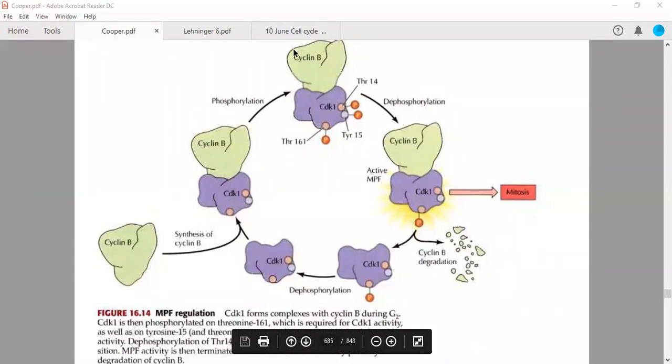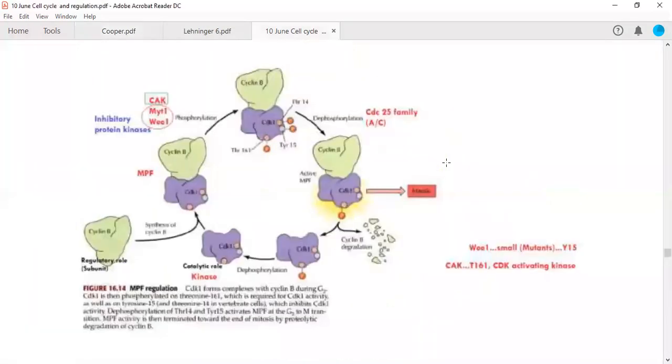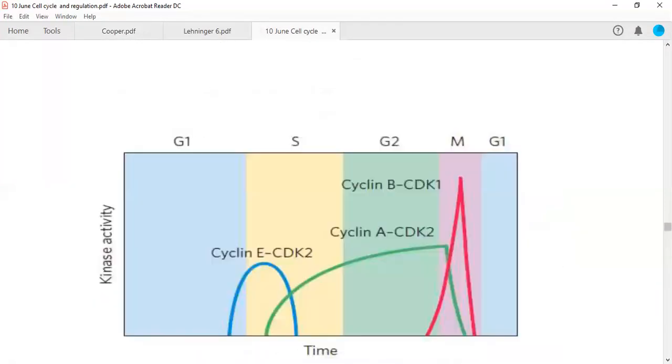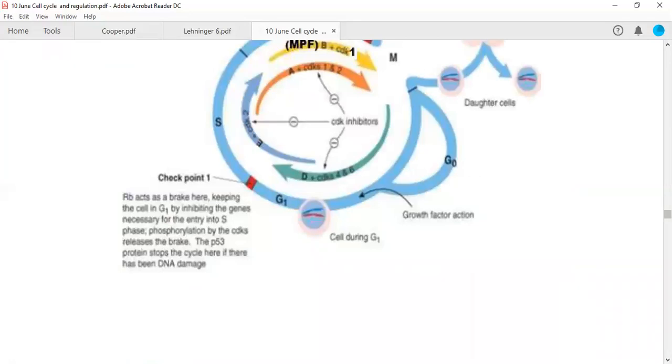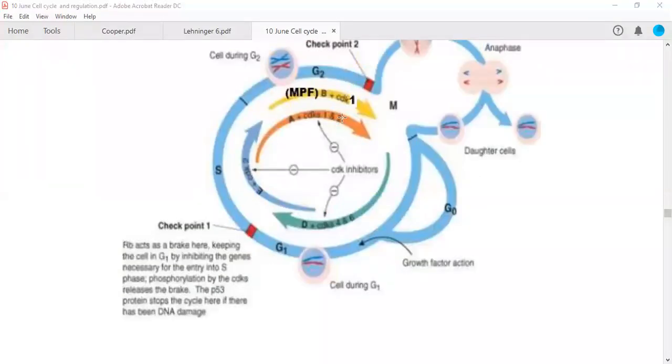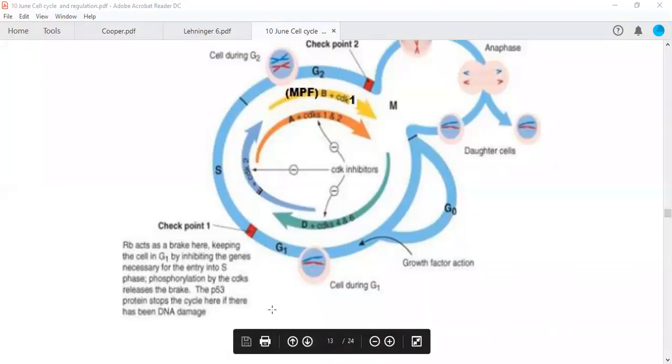If you are not remembering, I will lead you again to this particular diagram. We have discussed CDK1, CDK2, CDK4 and 6. In today's class, we are going to discuss CDK7 also.